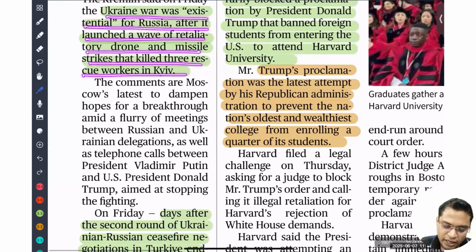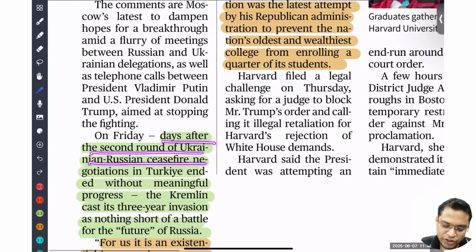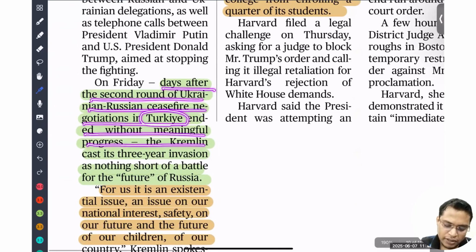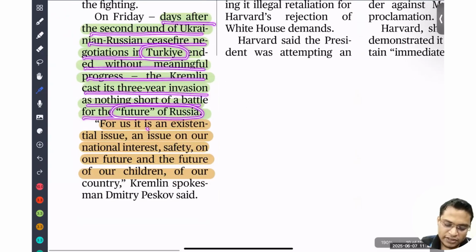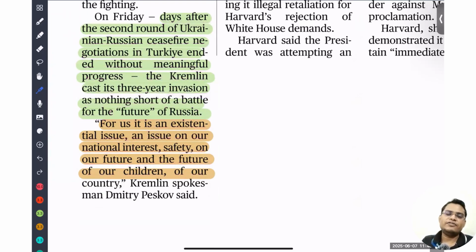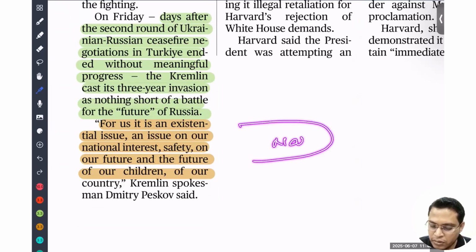So, days after the second round of Ukraine-Russia ceasefire negotiations in Turkey ended without meaningful progress, the Kremlin cast the three-year invasion as a battle for the future of Russia. For us, it's an existential issue of our national interest, safety, our future, our children. Because Russia believes that NATO's eastward expansion, if NATO expands to Ukraine,